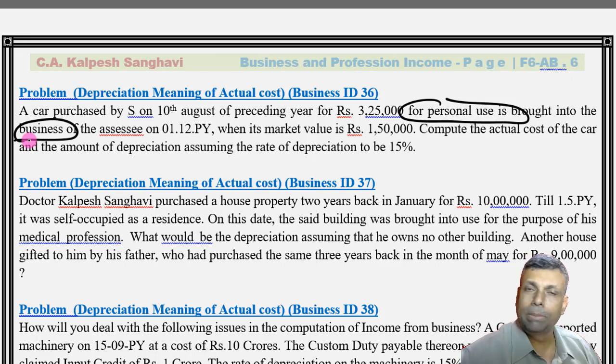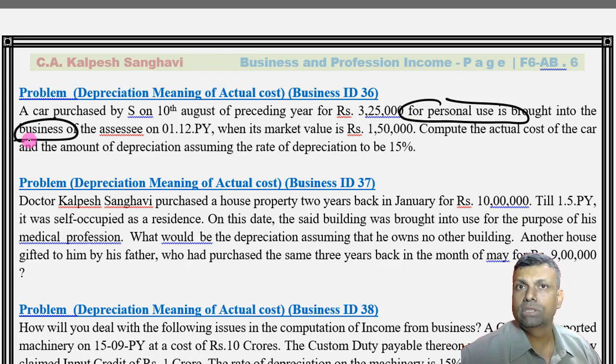I had one premises which was idle. It was my personal property and I was doing nothing with that property for years and years. One fine day I decided to do some business and I decided that okay, that particular property I will use for the purpose of my business and profession. So the situation is that the asset is the same only, but the use of the asset is changing. Previously it was personal and now it is going to be a business use.